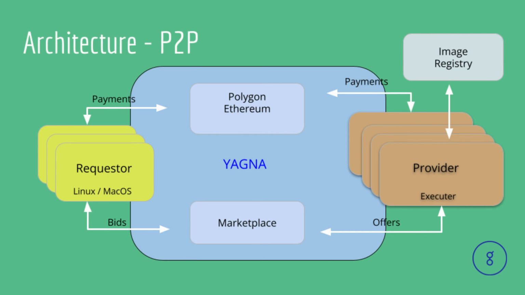The Yagna service is the heart of the Golem network. Yagna establishes a peer-to-peer network between all participants, providing the communication infrastructure for the compute marketplace. The Polygon network establishes the payment infrastructure for the Golem network. Builders can store their solutions in a public image registry. They do this via a transformed Docker image which is made compatible with the Golem runtime via a specific build tool. Compute providers offer their services via the marketplace as an anonymous participant which gets selected by the Golem network if the compute needs of a requester fits with the provider's offering.